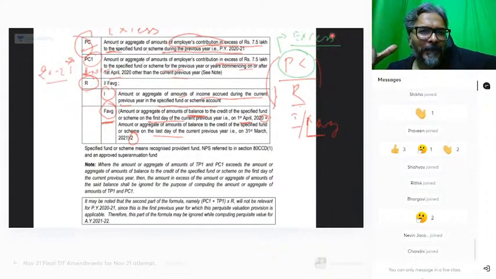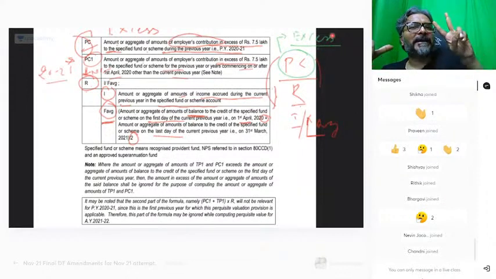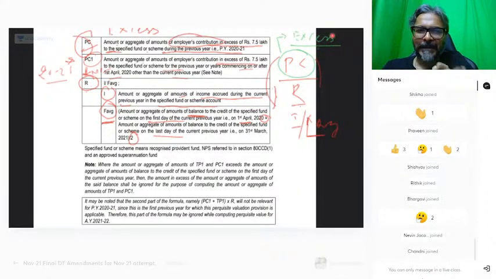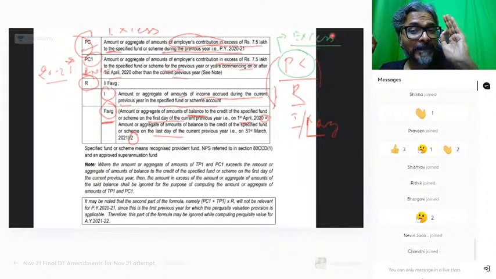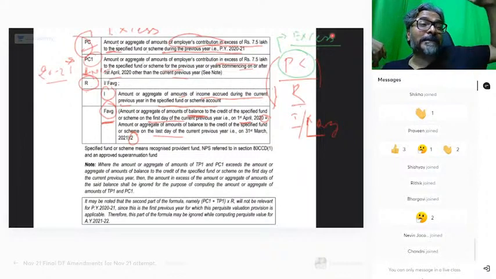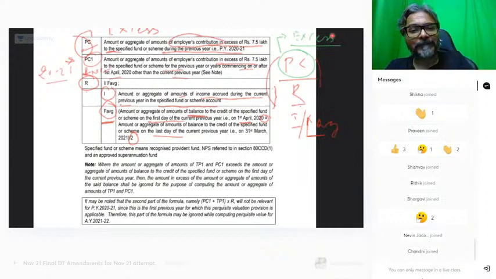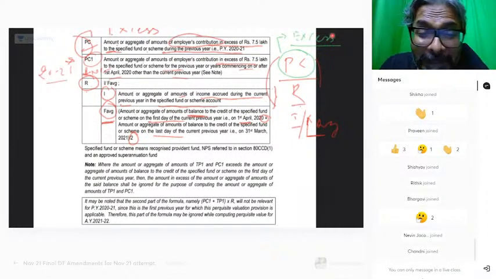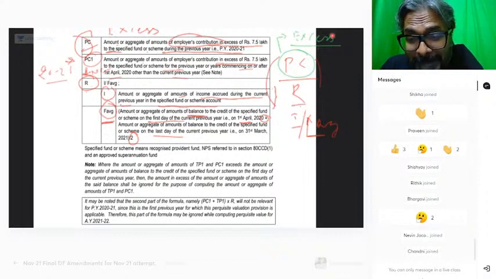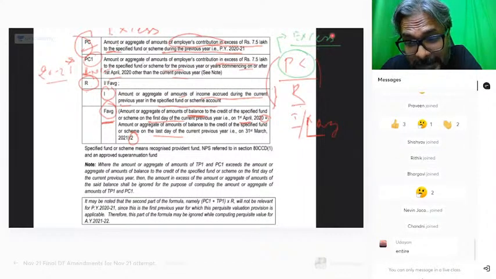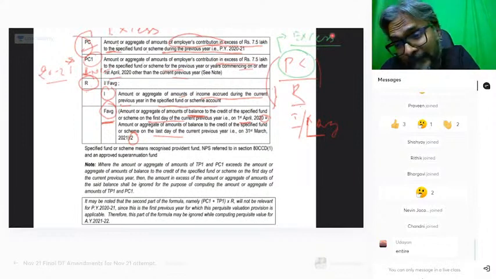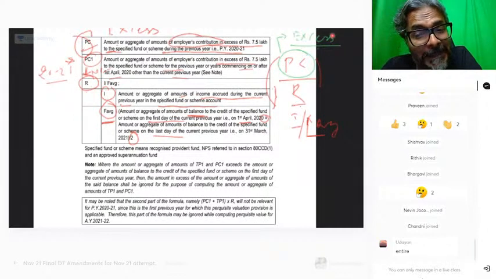What about the R? In the R calculation, which requires two variables, which are those two variables? I and FAVG. In these two variables, please pay attention, are we supposed to take the excess portion or the entire portion? Excess or the entire portion? Quickly, students, there is no time. Excess or the entire, students? Last 5 seconds is only left for all of you. Excess or the entire? And indeed, students, excellent, very good. Good show, students, good show.